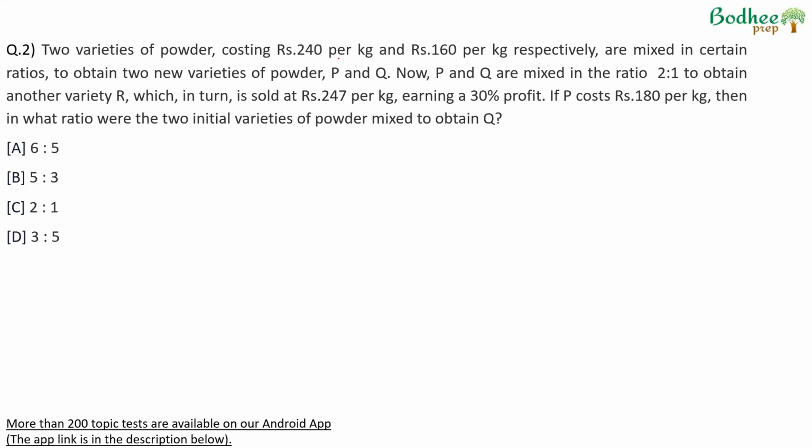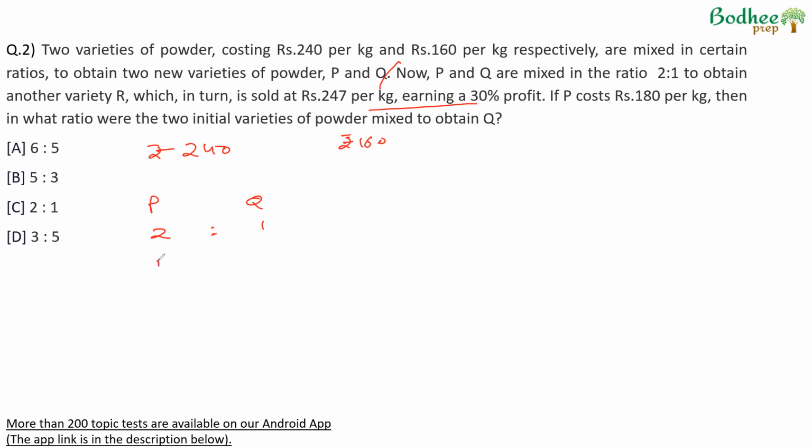Two varieties of powder costing 240 and 160 rupees per kg are mixed in certain ratios to obtain two new varieties, which are P and Q. Now, P and Q are mixed in the ratio 2:1 to obtain another variety R, which in turn is sold at 247, earning a profit of 30%, if P costs